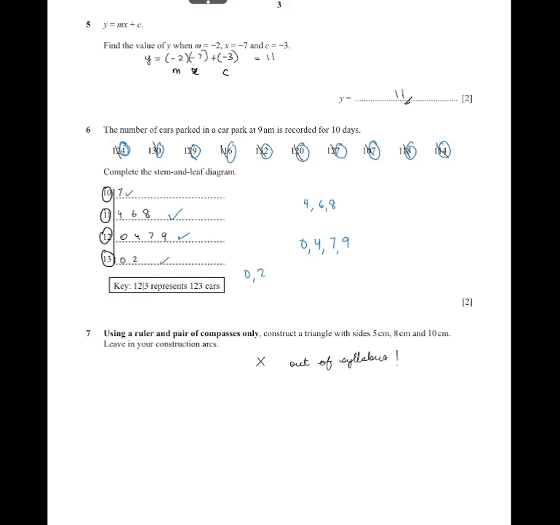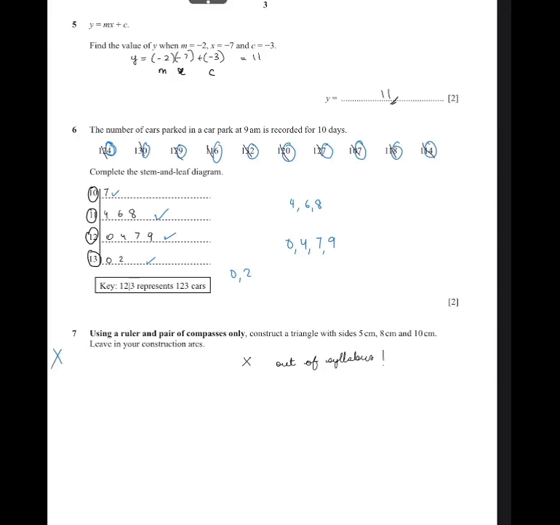Then use a ruler. Question 7 is out of the 2020 syllabus, so this topic of construction arcs won't come in your exam.